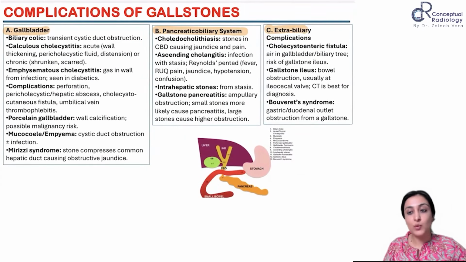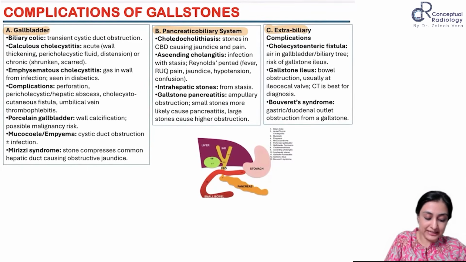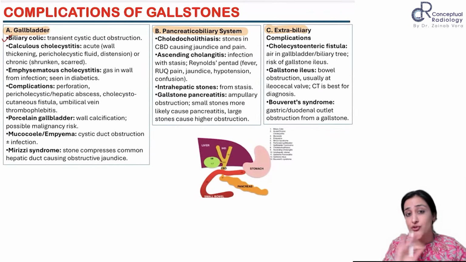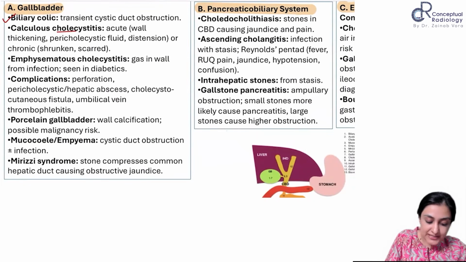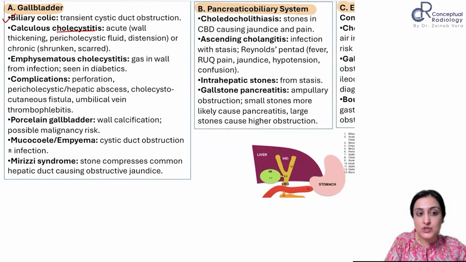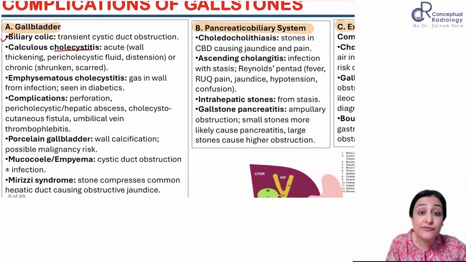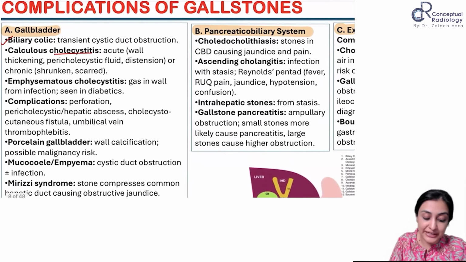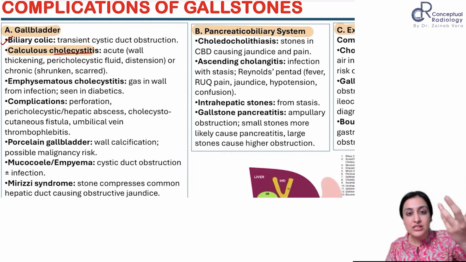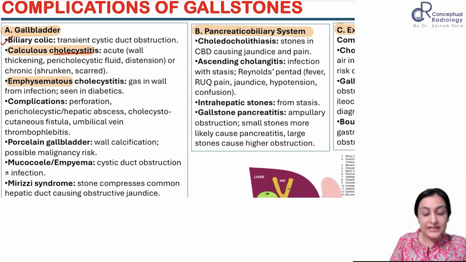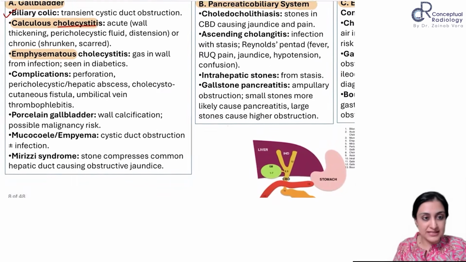So in the gallbladder, what all can happen? Biliary colic is a clinical diagnosis where you have a transient obstruction leading to pain. Most common indication of surgery. We don't see it radiologically. Then cholecystitis. This is where we have to make the diagnosis. These are the signs. We are also learning simultaneously diffuse wall thickening, isn't it? This becomes a DD of diffuse wall thickening. In acute, you will see thickening and fluid collection. In chronic, it will be shrunken, with scarred thickening. In emphysematous, air comes in, in diabetes and very sick patients.